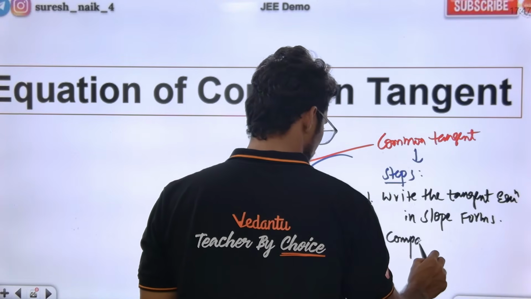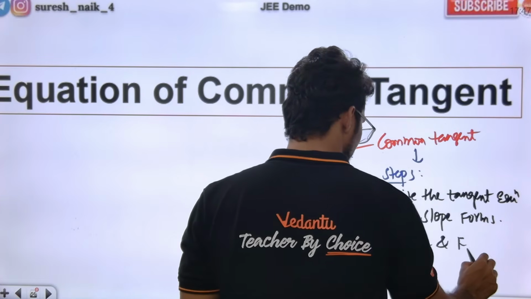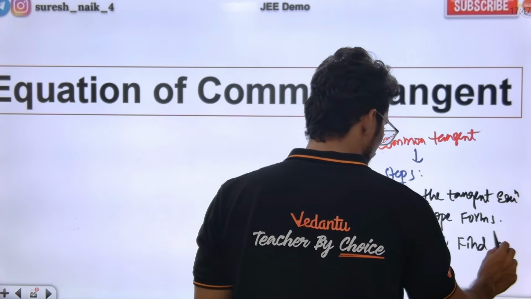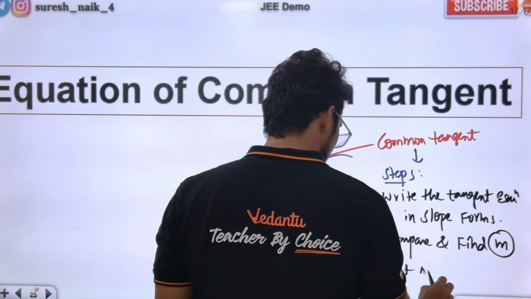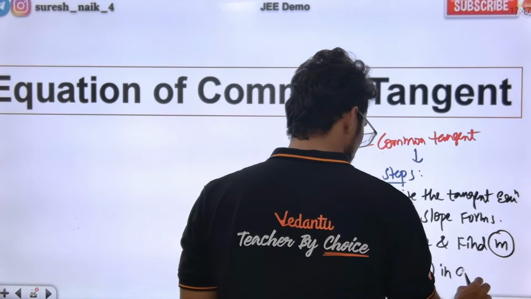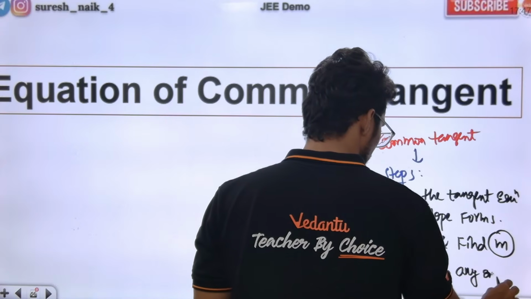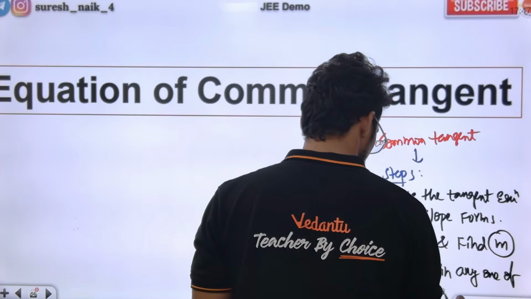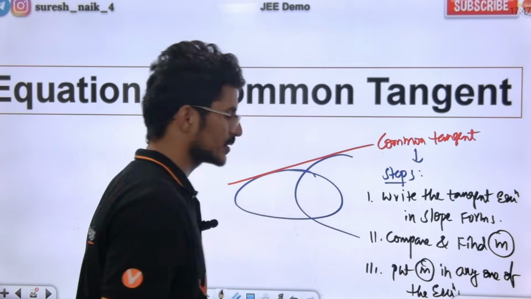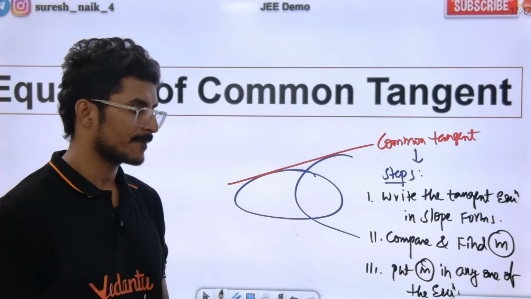Second, compare and find the m value, the slope. Step number 3, put m in any one of the equations. This is the logic.